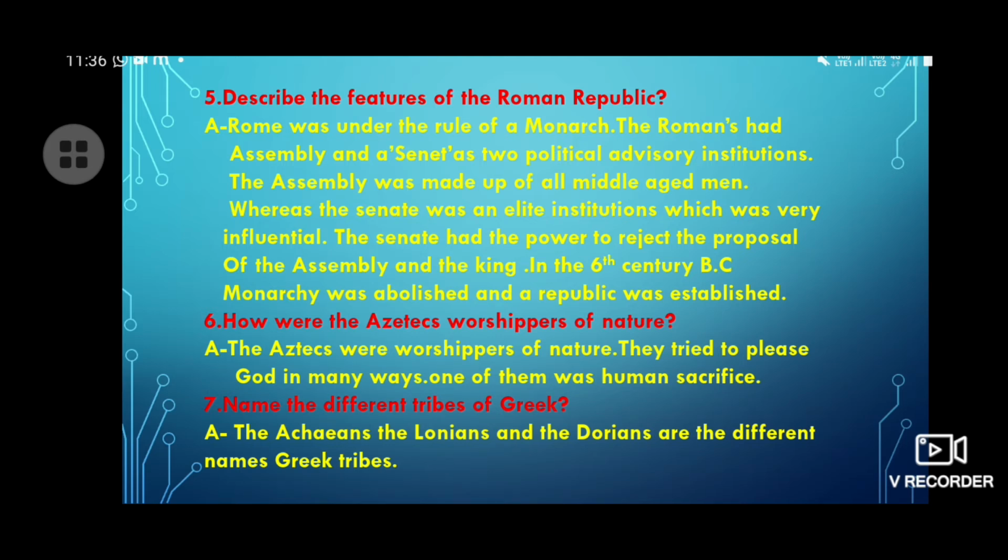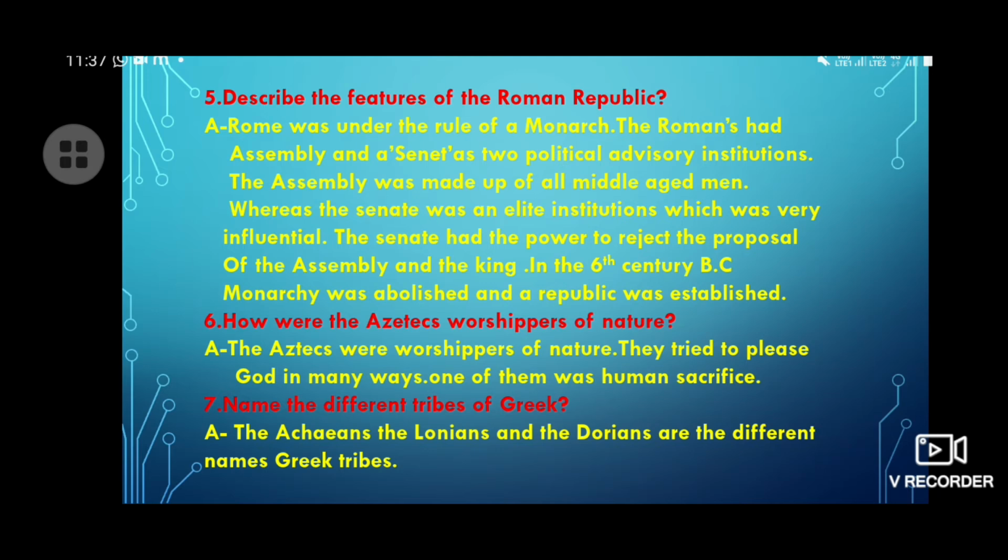Whereas the Senate was an allied institution which was very influential. The Senate had the power to reject the proposal of the assembly and the kings. In the 6th century BC, monarchy was abolished and a republic was established.